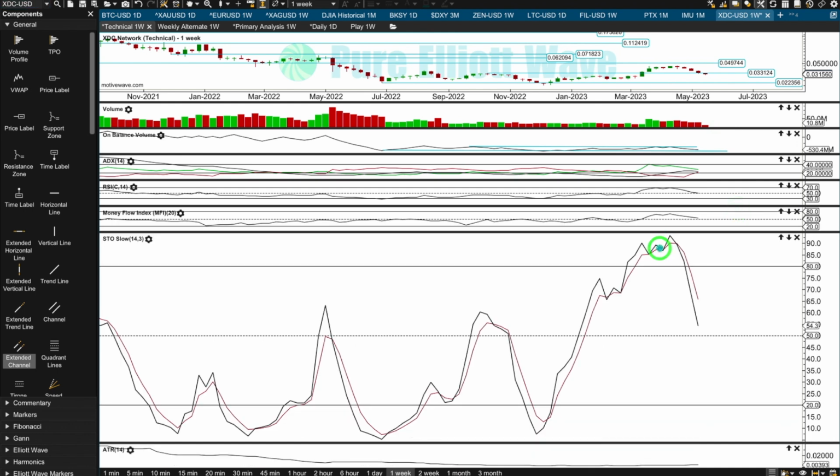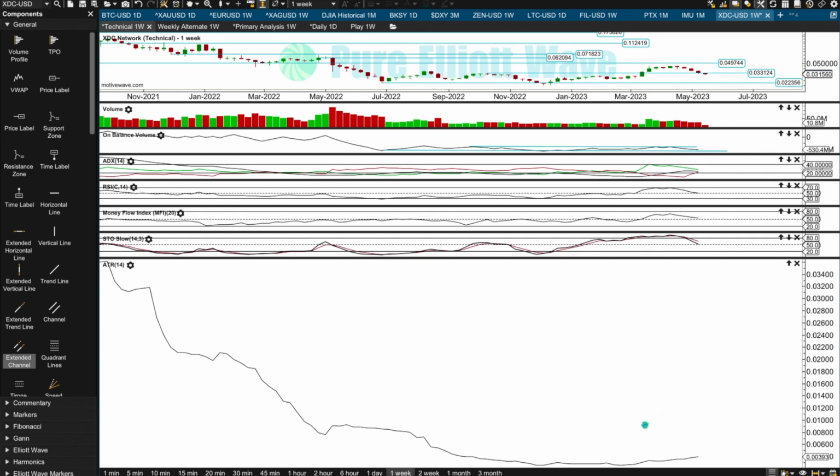Stochastics was overbought. It's in neutral territory, moving down toward oversold. Using a model of support and resistance in stochastics because there's no clear trend at this time frame, let's expect price may continue to fall to next support at 0.022356. If stochastics reaches oversold when price reaches support, that may be the end of the downward swing. As price falls, ATR is starting to increase. There is some volatility to the downside, so I don't think this downward movement is over yet.